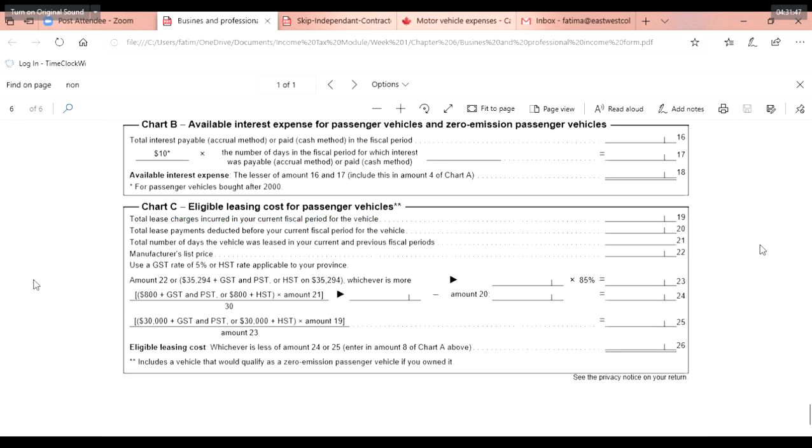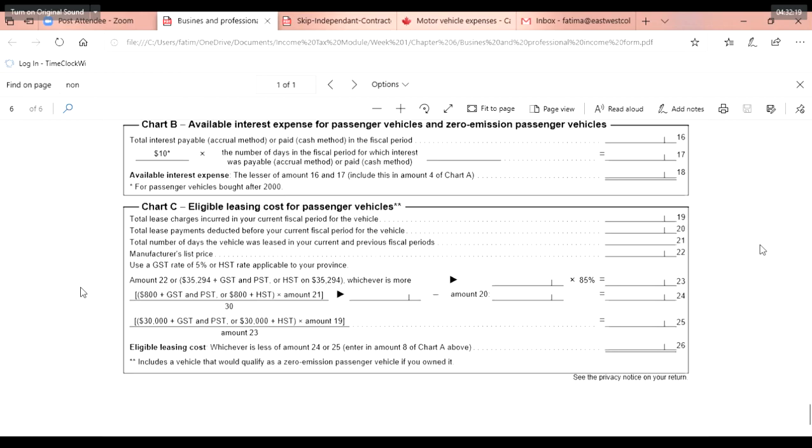Now, total lease charge incurred in your current fiscal period for the vehicle, whatever lease cost you have incurred, okay? Lease charge, what you paid. Lease payment deducted before your current fiscal period. So last year, deducted before your current fiscal period. That is the previous period, okay? Total number of days the vehicle was leased in your current and previous fiscal period. So what is the total number of days you have leased it?